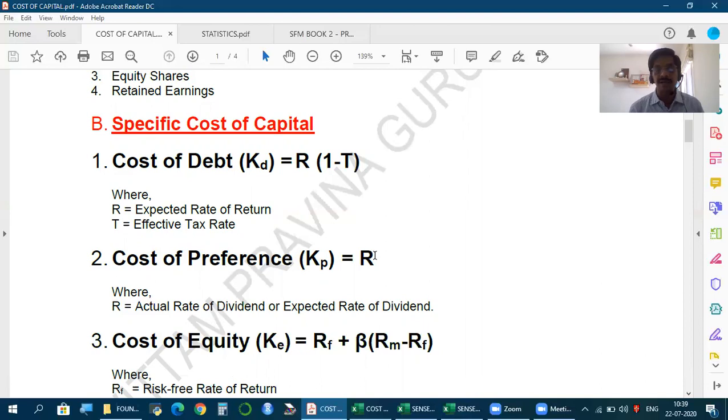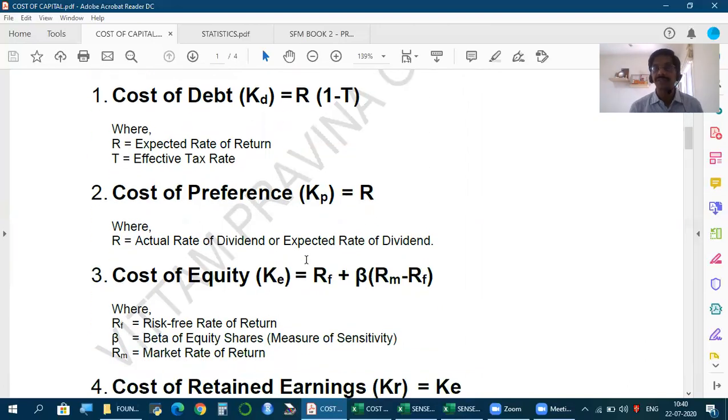But what is most exciting and interesting is cost of equity. As far as debt and preference are concerned, there's always an agreed rate of return, interest rate, dividend rate, something which has been identified earlier, predefined, and quite often that itself will be the basis. So at least there is some established rate available. But cost of equity is the challenge. There's nothing established, nothing predefined. So how to find cost of equity? The meaning of cost of equity is the rate of return expected by shareholders. So the rate of return shareholders are expecting from this company represents cost of equity.